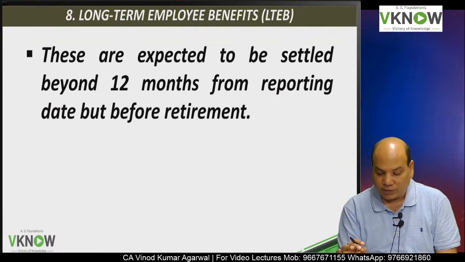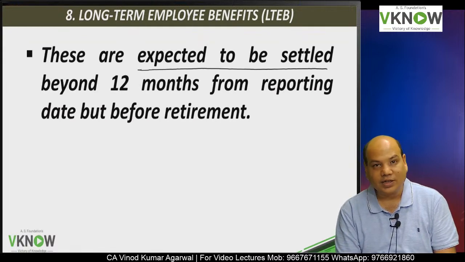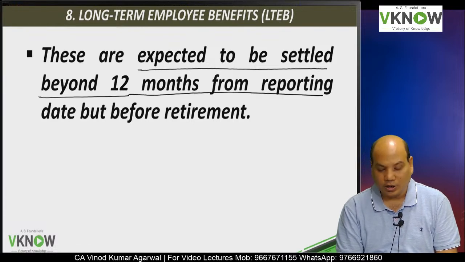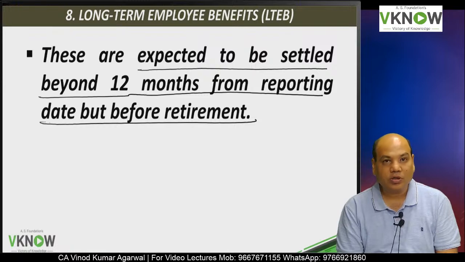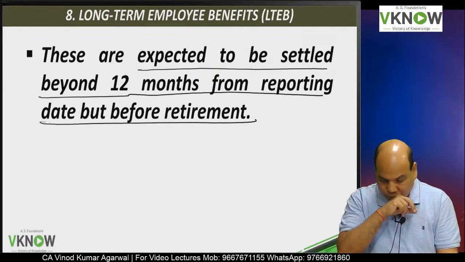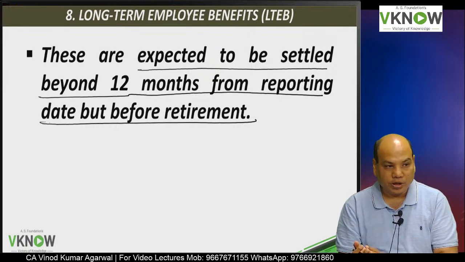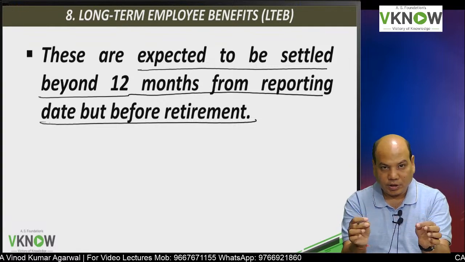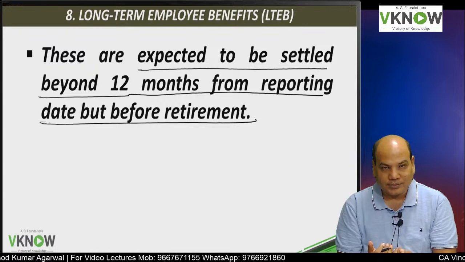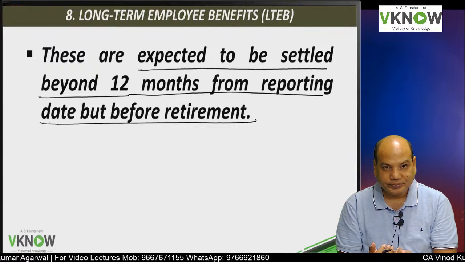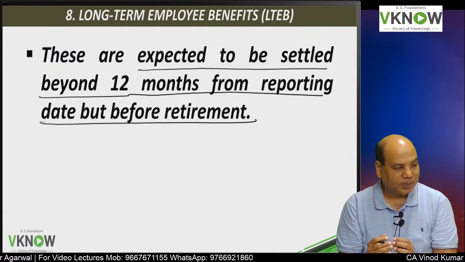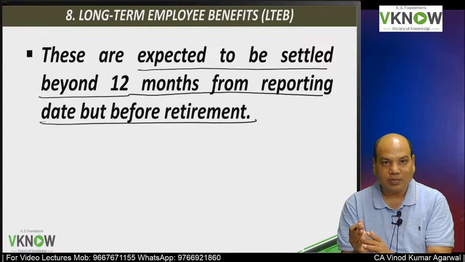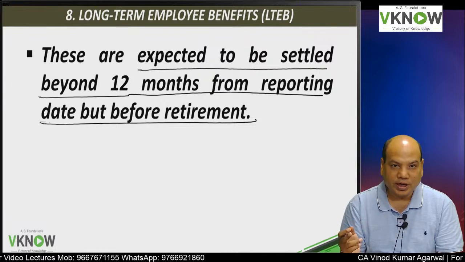These are the benefits which are expected to be settled beyond 12 months from the reporting date but before retirement. If the benefits are expected to be settled before 12 months, it is a short-term employee benefit. If the benefits are expected to be settled on or after retirement, it is a post-retirement benefit.